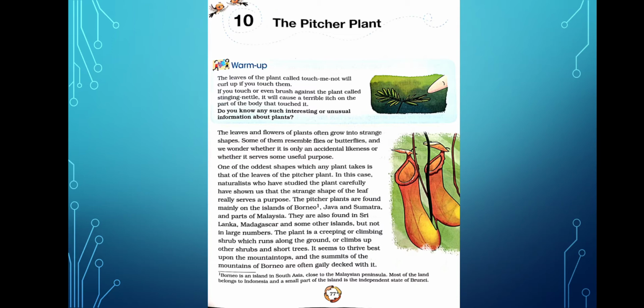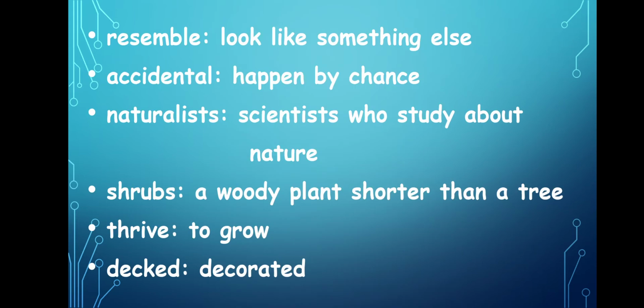The leaves and flowers of plants often grow into strange shapes. Some of them resemble flies or butterflies, and we wonder whether it is only an accidental likeness or whether it serves some useful purpose. So, here we have two words to underline, and the first word is resemble, in the second line, R-E-S-E-M-B-L-E, resemble, and the second word is in the third line, accidental, accidental. And look at the meanings of those words.